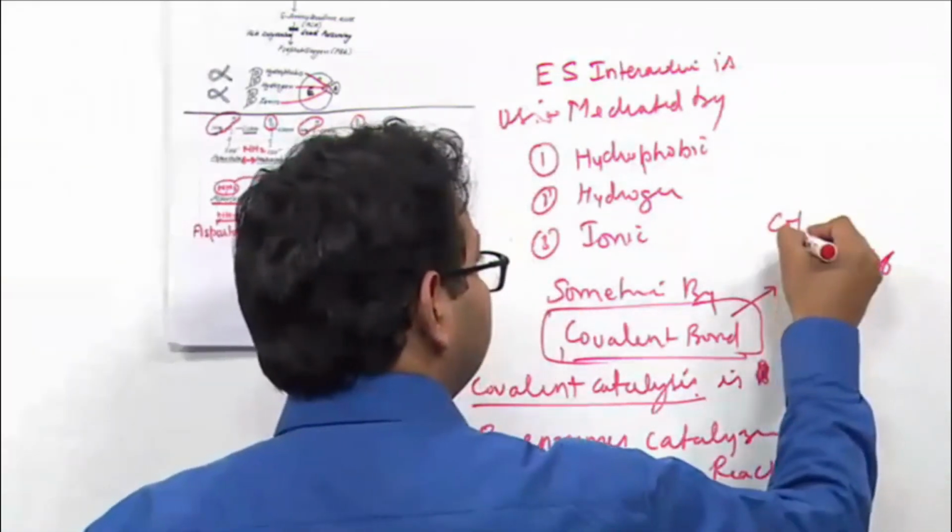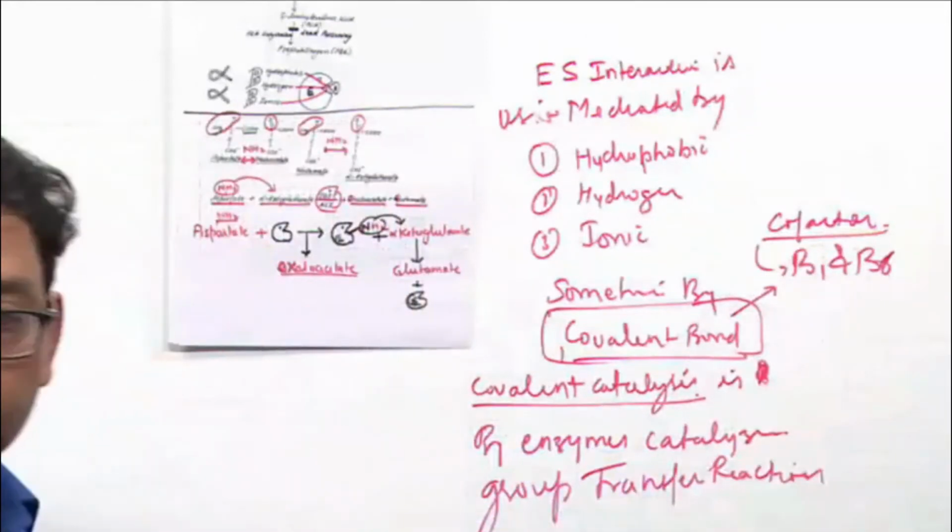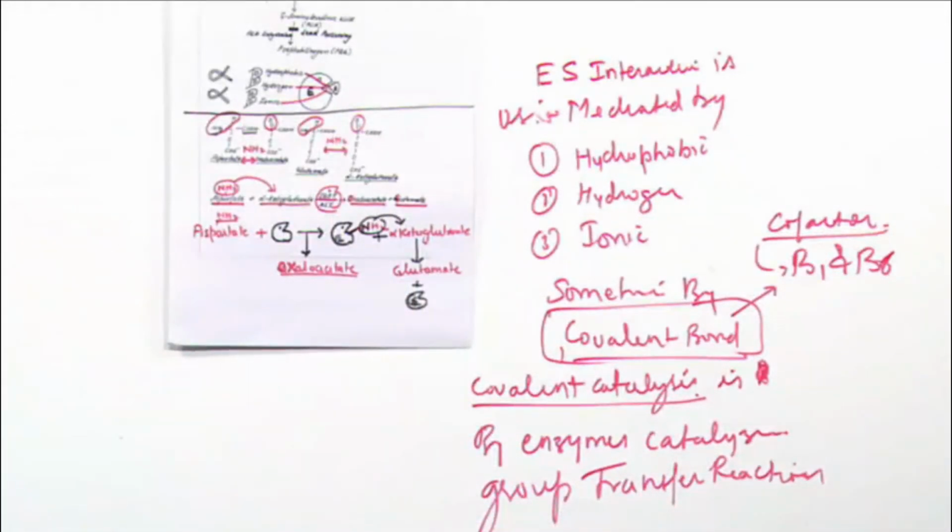Cofactors are usually B1 and B6. Question: enzymes which show covalent catalysis? Yes, we know SGOT, SGPT, or you can say these are common enzymes which show covalent catalysis.